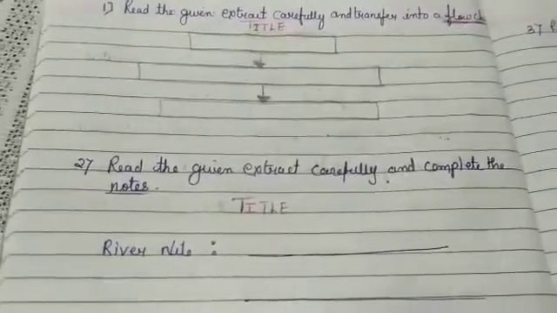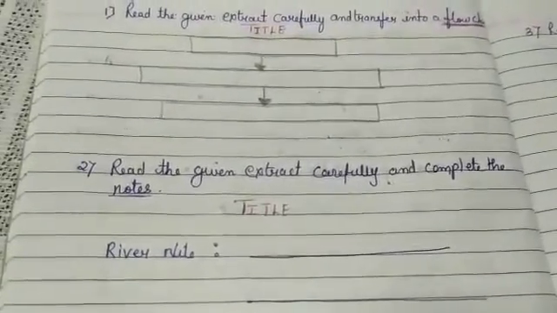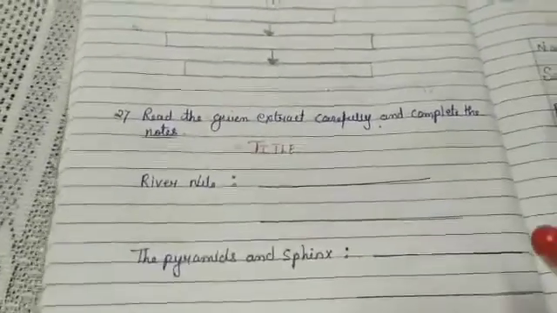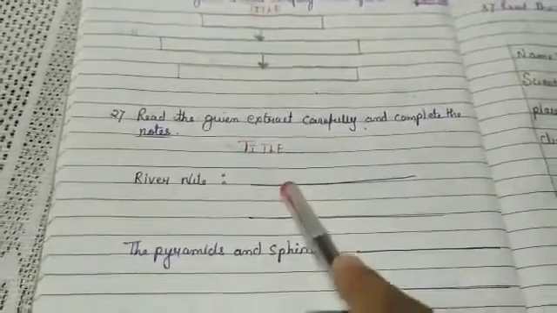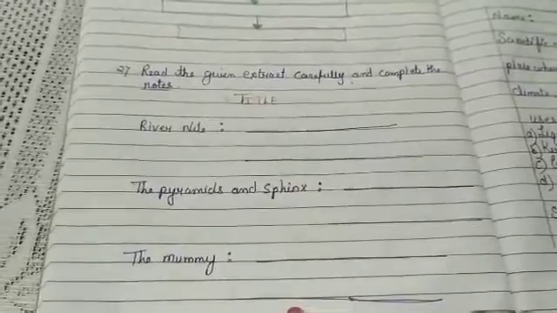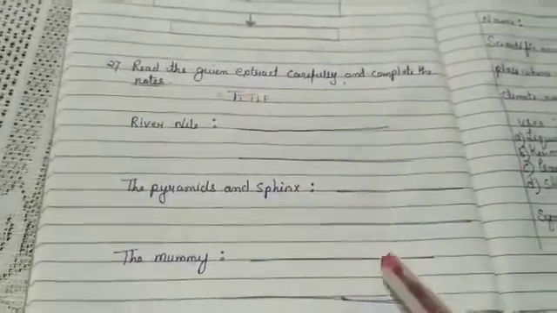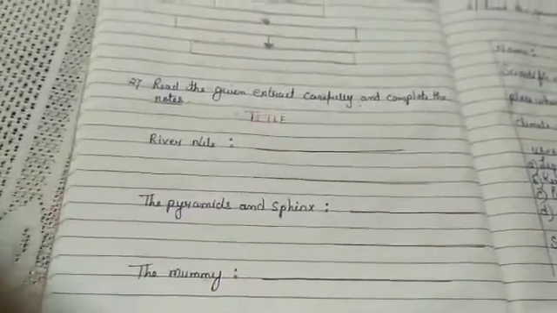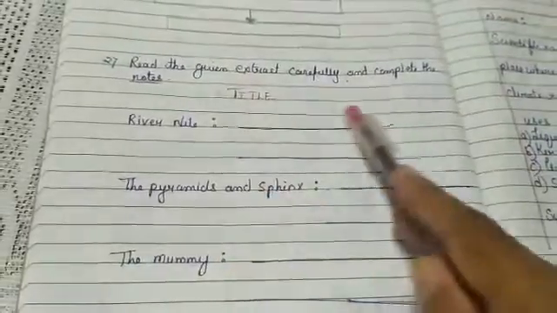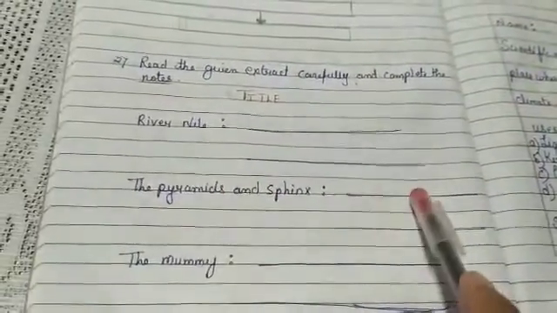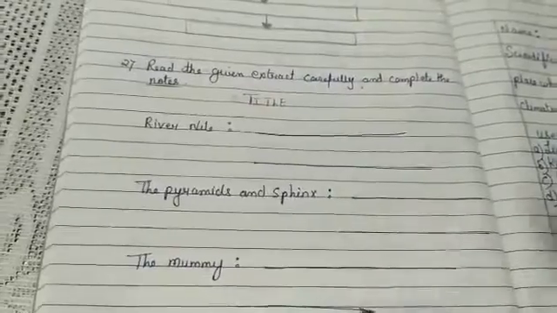Next is read the given extract carefully and complete the notes. Same way, a passage will be given and you have to write a suitable title. River Nile, the pyramids, the mummy. This will be printed in your question paper. You have to rewrite it again. See from the passage the information on the River Nile, about the pyramids and about the mummy.